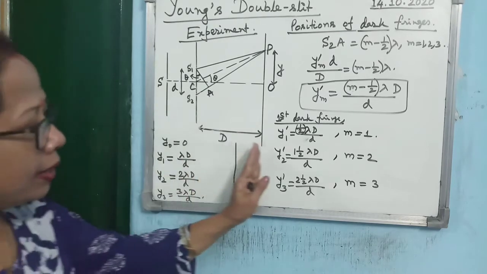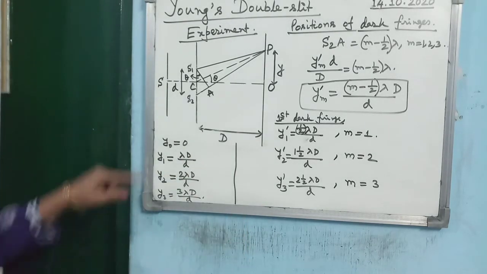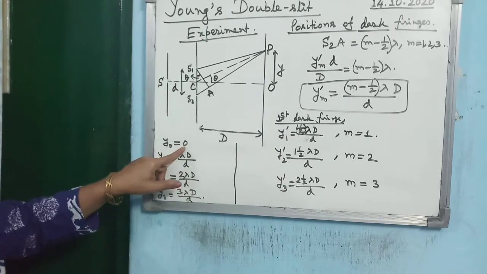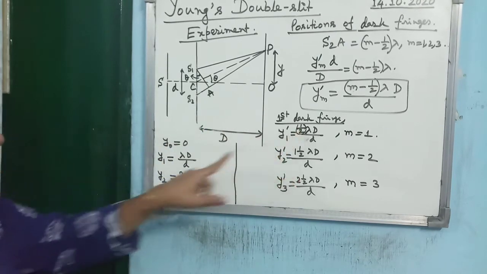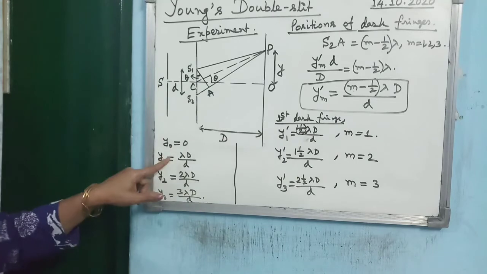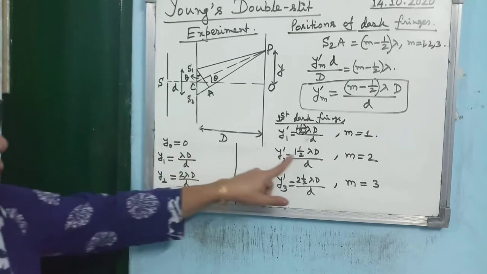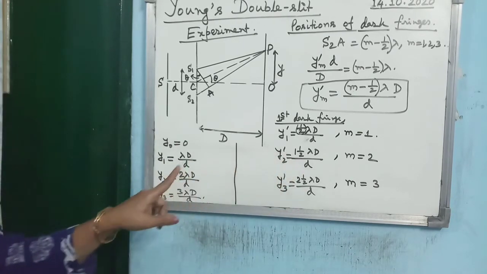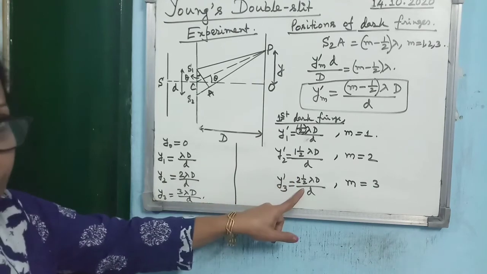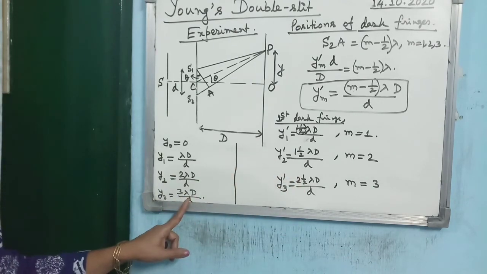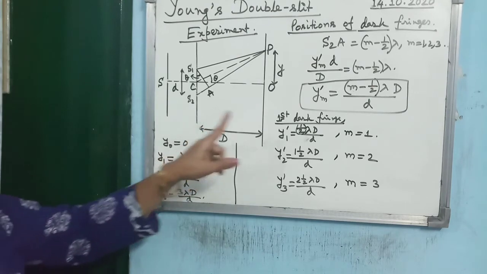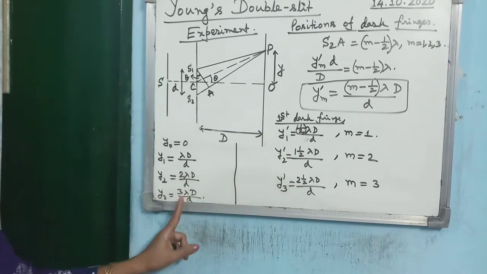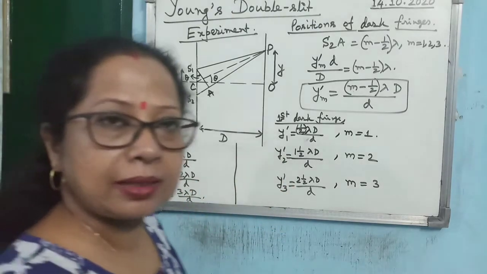So if you compare the bright and dark fringes together, then you see first comes 0, then half. This is bright, so first bright fringe, then dark fringe. After half comes 1, so after dark, again bright fringe. After 1 comes 1 and half, means after bright fringe, another dark fringe. Then 1 and half, 2 bright. 2 and half dark. 3 bright. Okay, I repeat, bright, then dark, then bright, dark, bright, dark, bright. This is the way the interference pattern you will get.